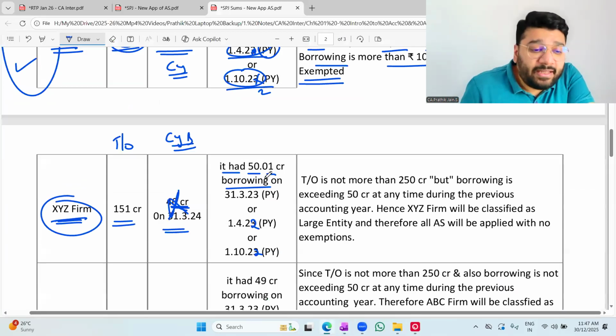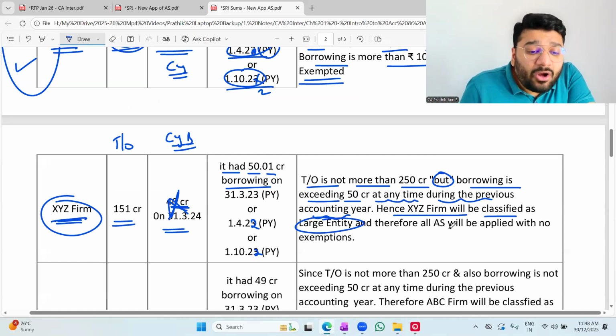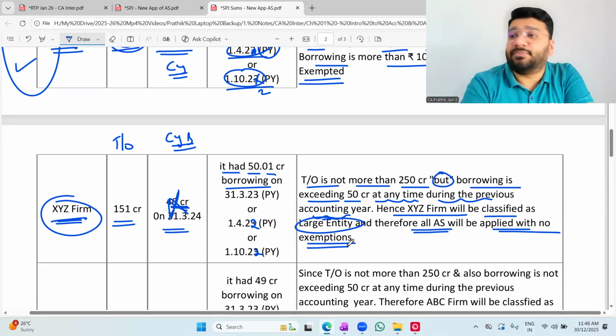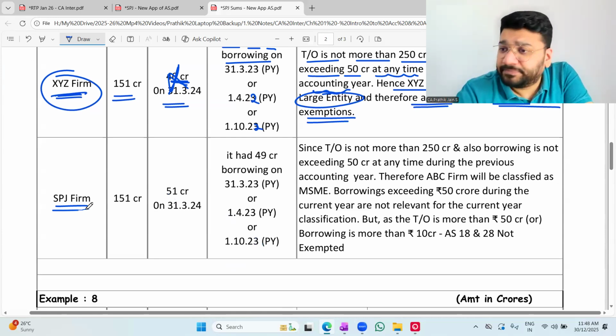It is a large entity. Turnover is not more than 50 crore. But borrowing is exceeding 50 crore at some time during the previous accounting year. Hence, XYZ firm will be classified as a large entity. All AS will be applied with no exemptions. Okay, not okay.